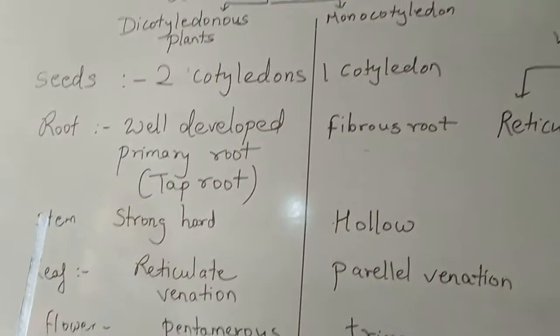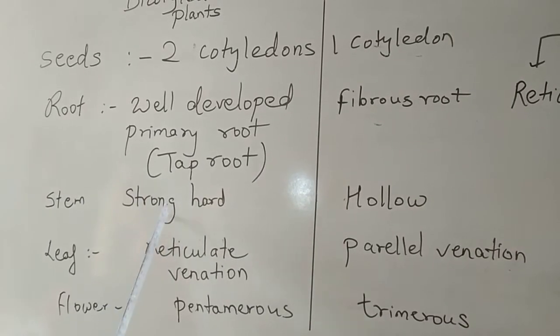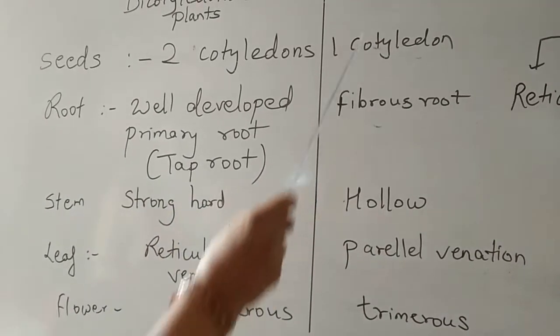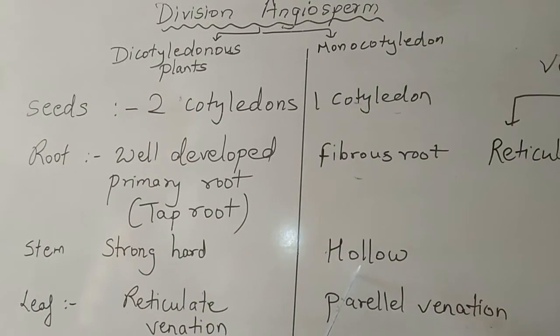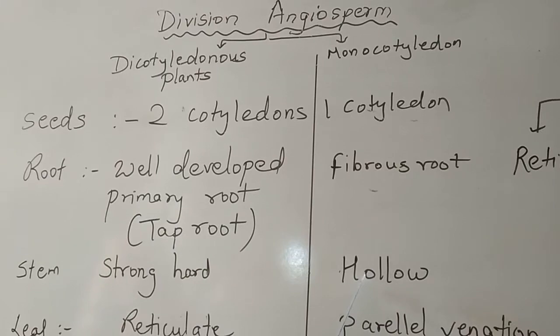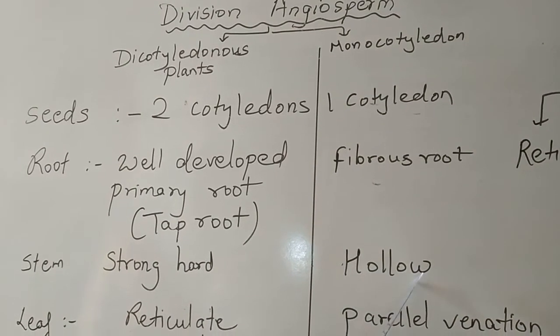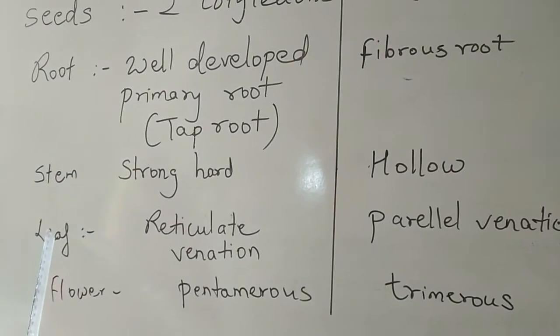Then stem. If you see, the stem of dicotyledonous plants is found to be strong. And in case of monocotyledons, the stem is found to be hollow. Hollow म्हणजे काय, तर बांबू जर आपण बघितलं तर आतून थोडासा पोकळ असतो. So it will be called hollow. Then next one is leaf.